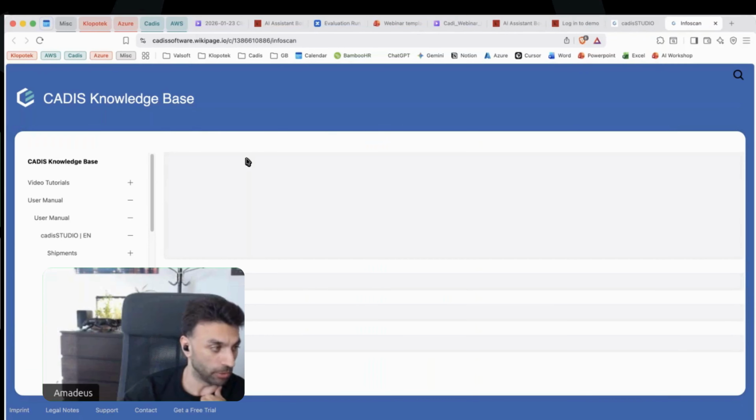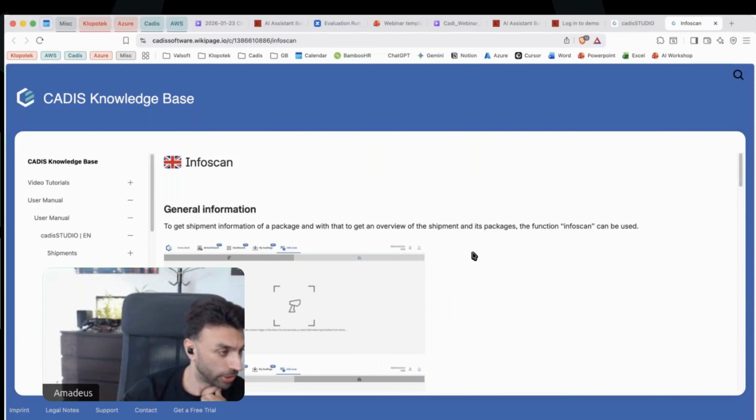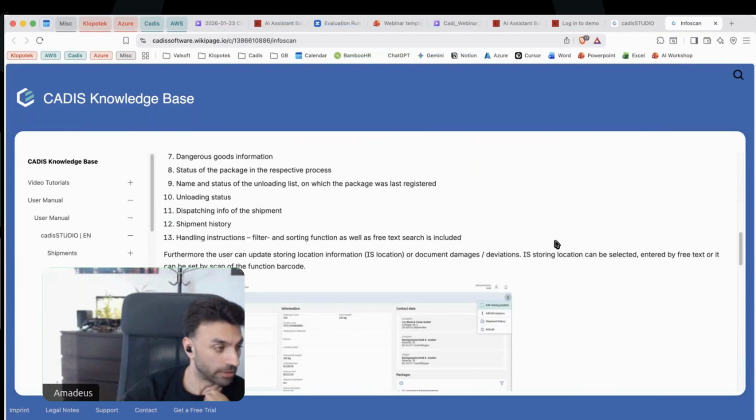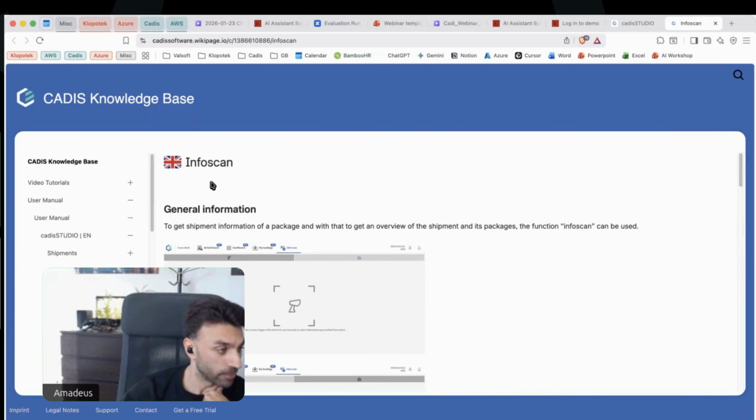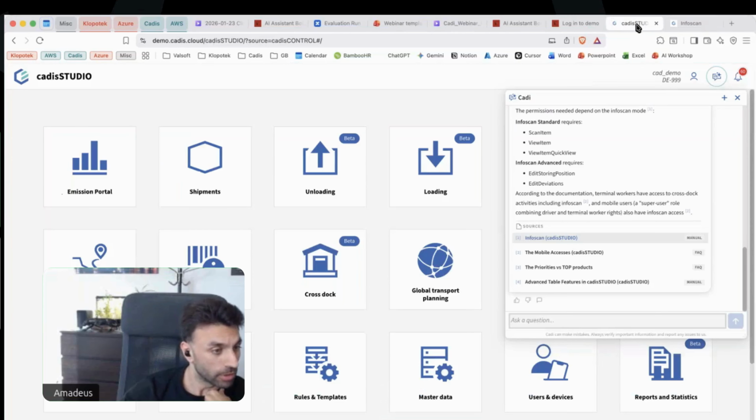So if you click on it, you will be referred to our CADIS knowledge base, where we have our documentation, with all these categories here on the left, and it will direct you to the page where it got the answer from, in this case, the info scan page. So you can always double check the work.